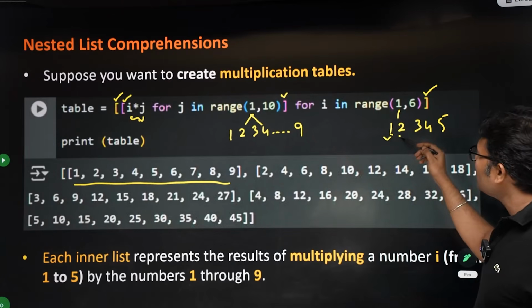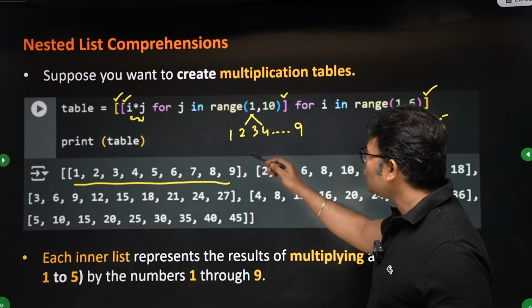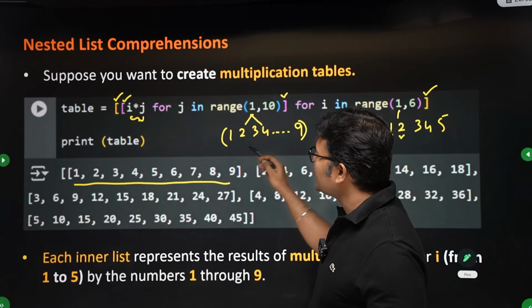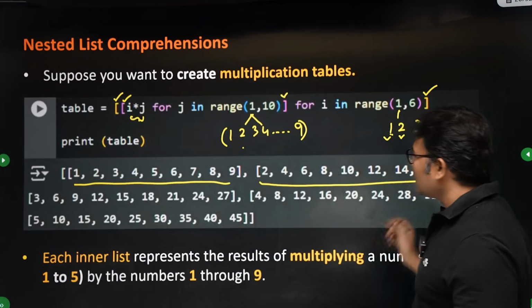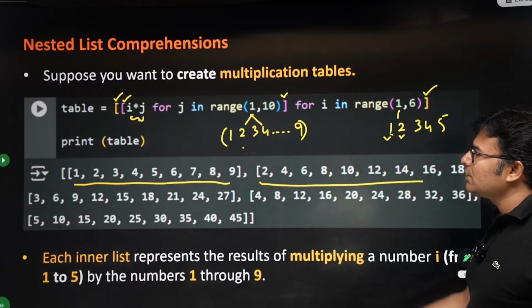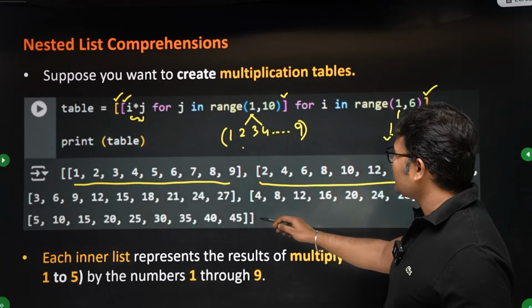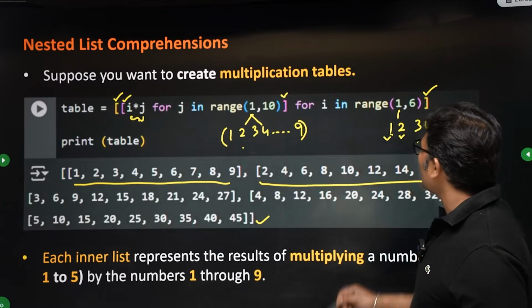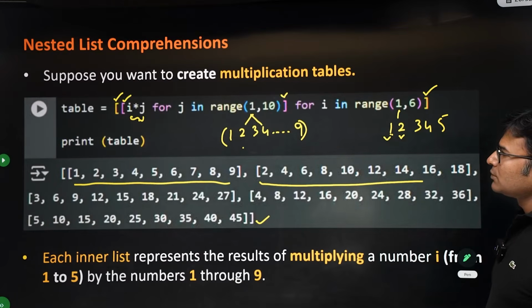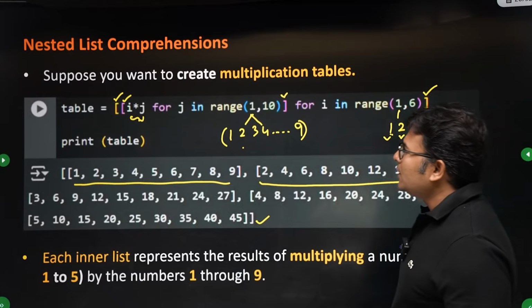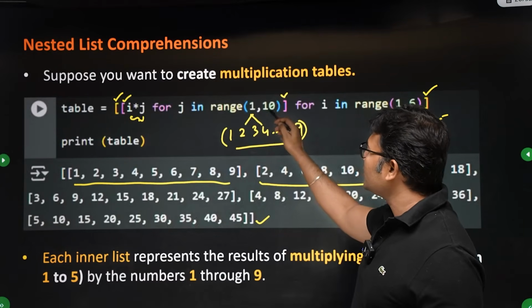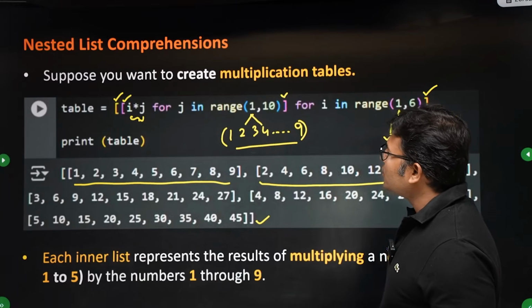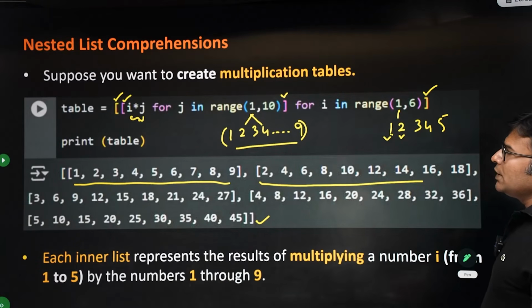Next, 2 will be taken, and then 2 will be multiplied with all these numbers, because i into j is written. Therefore, you are going to get the 2 table. Like that, you are going to get the tables till 5. And in the tables, you are going to get till 9 only, because when you give a range, it is not going to go till the last element.